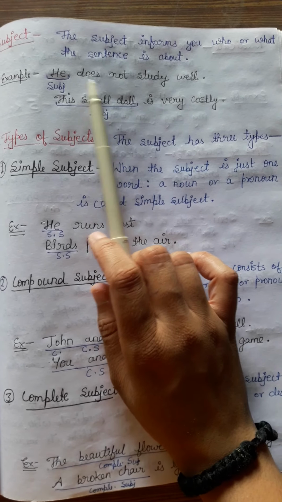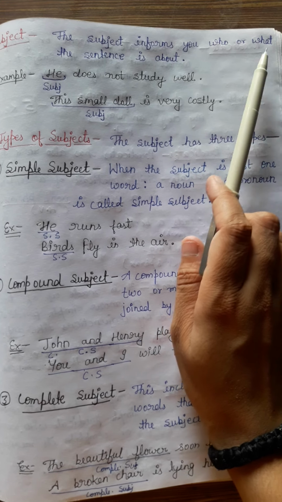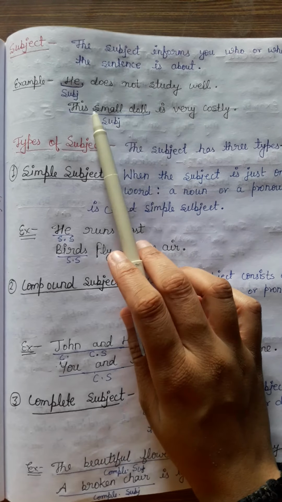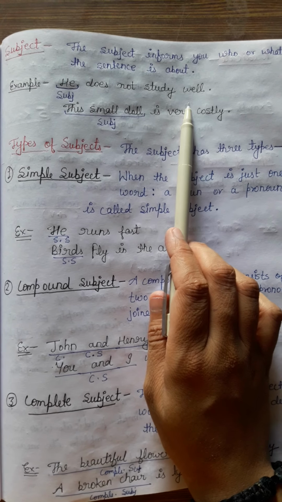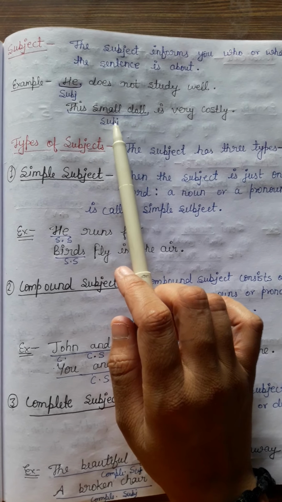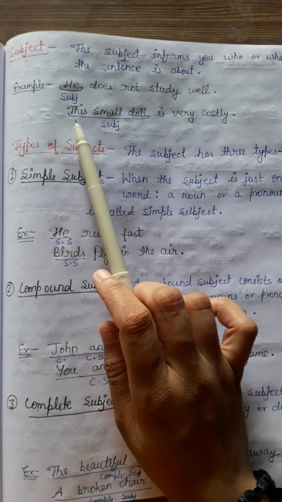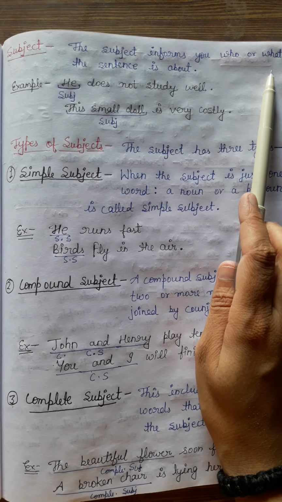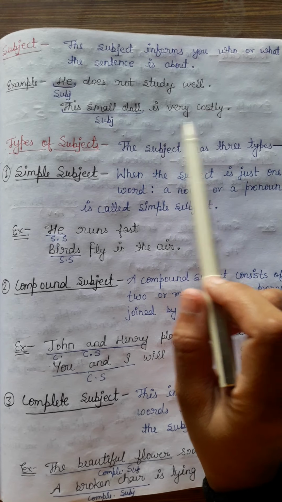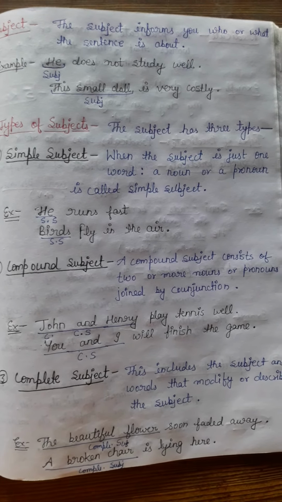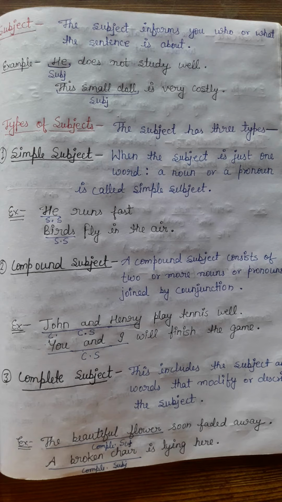If we want to know the subject in a sentence, we have to use who or what. Like, if we use who in a sentence, who does not study well, you will say he. It means he is your subject. This small doll is very costly. Here, this small doll is a subject, because if we ask what is costly, you will say the small doll. In this way you will know what is subject. How do you know the subject? You have to use who or what to know the subject.